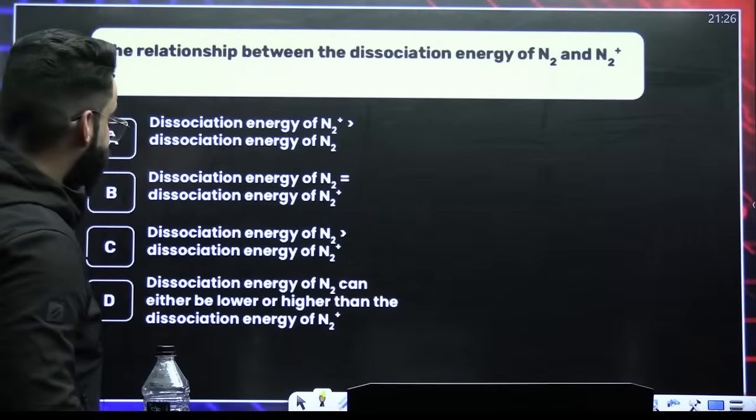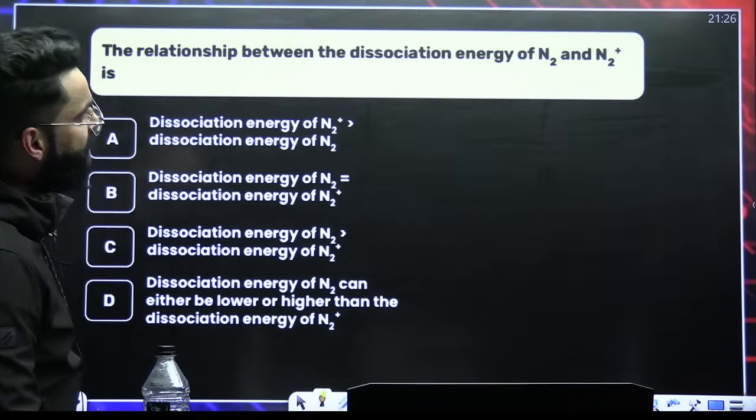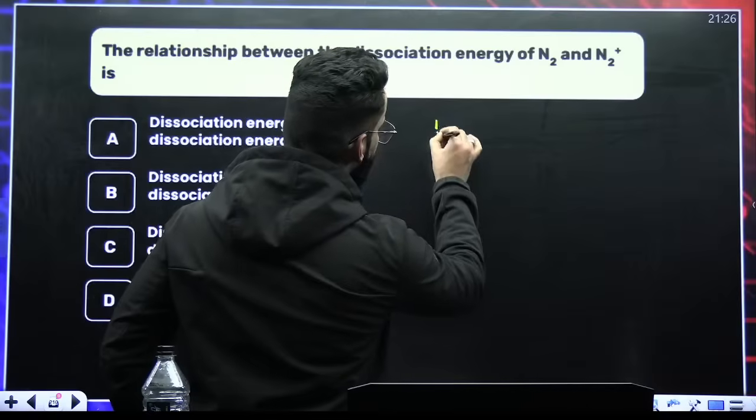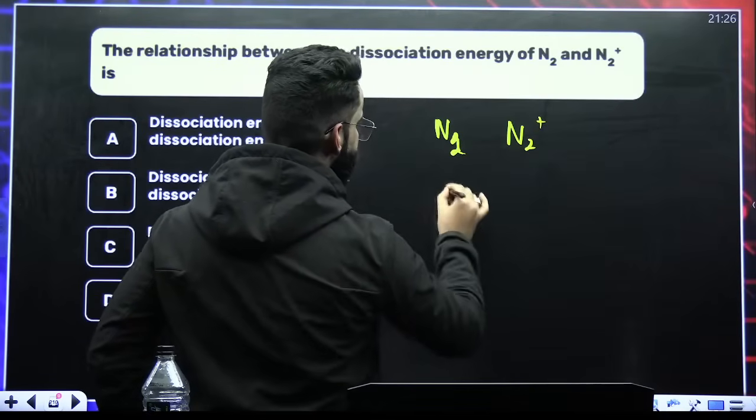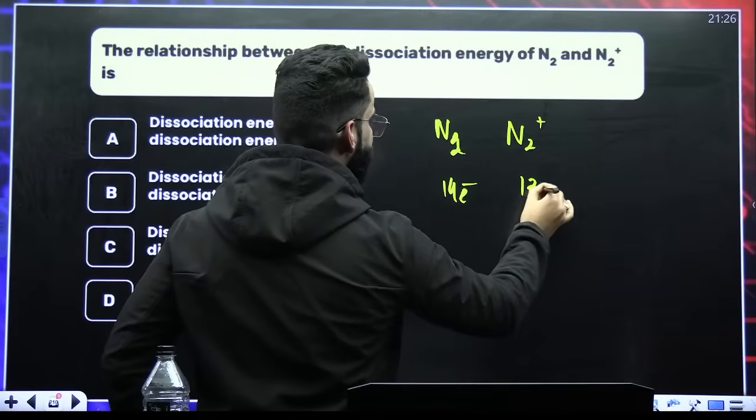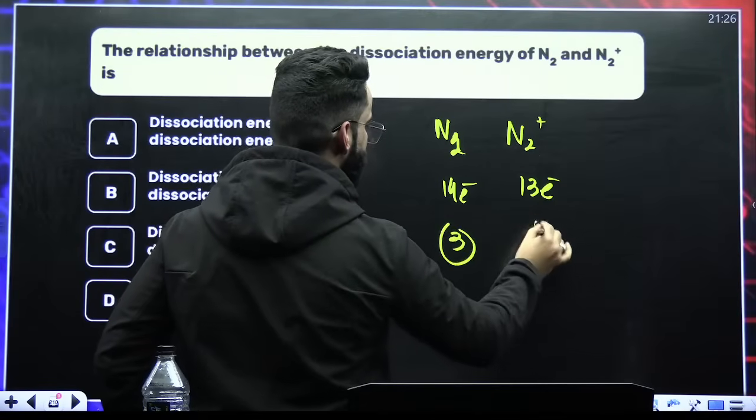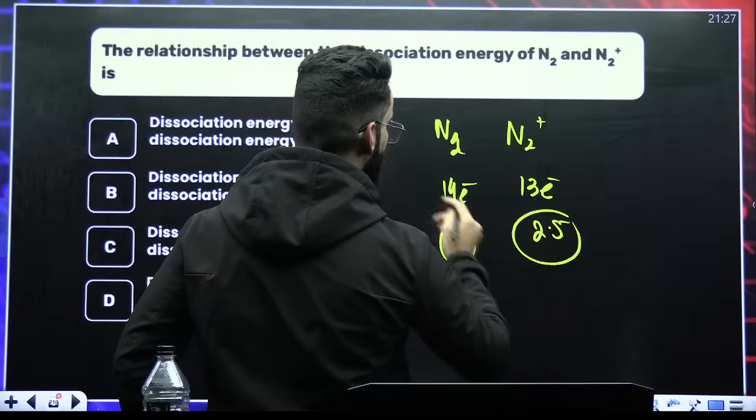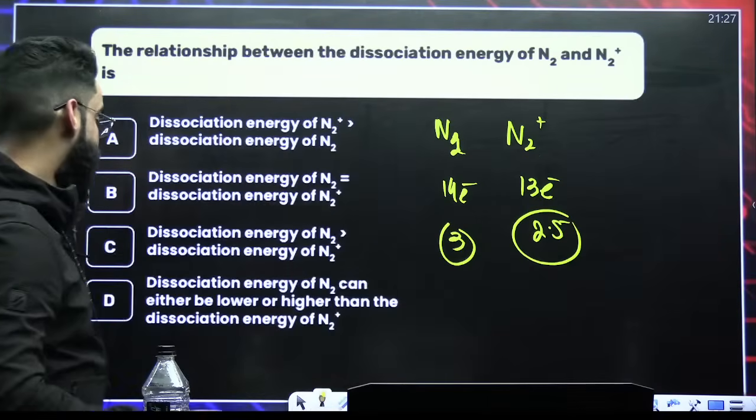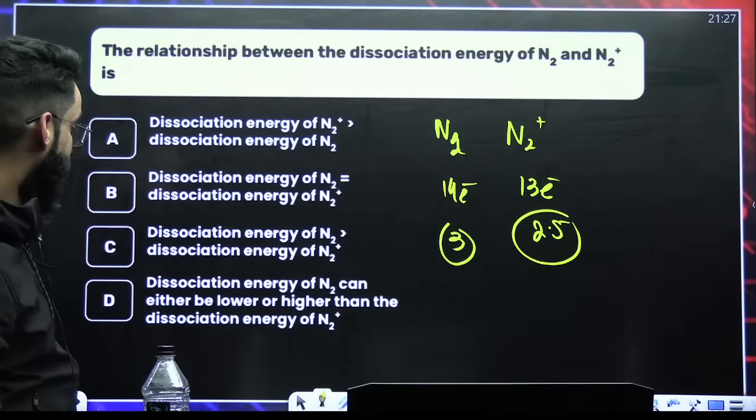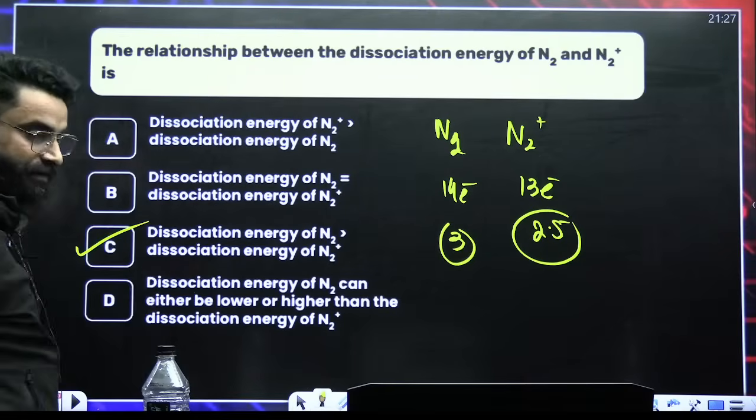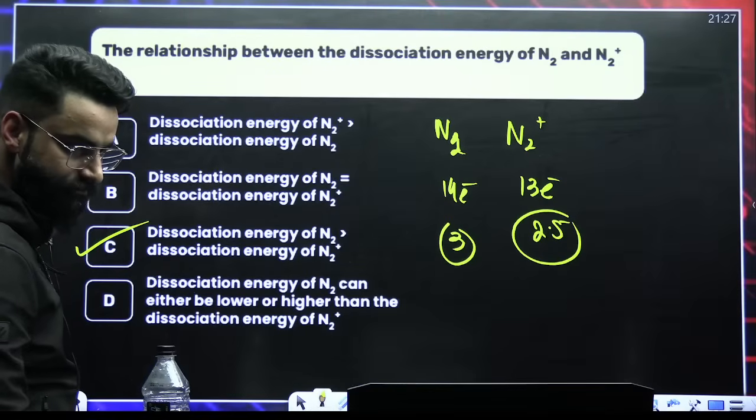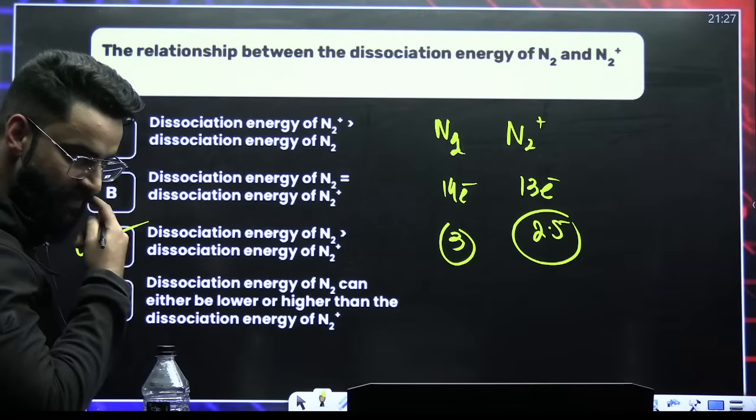This is again that I discussed yesterday. The relationship between the dissociation energy of N2 and N2 positive. N2 is a 14 electron species, N2 positive is a 13 electron species. Its bond order is 3, its bond order is 2.5. Right? More the bond order, more the bond dissociation energy. So dissociation energy of N2 will be more than that of N2 positive. So it's option C.